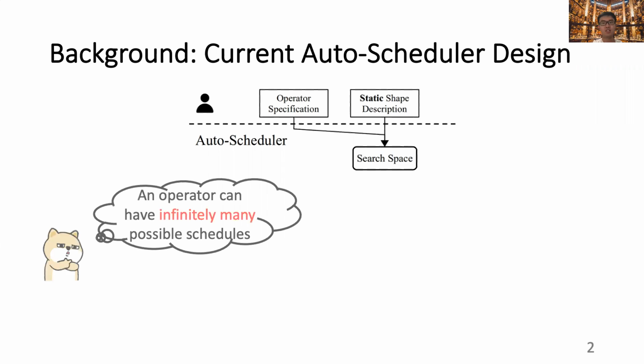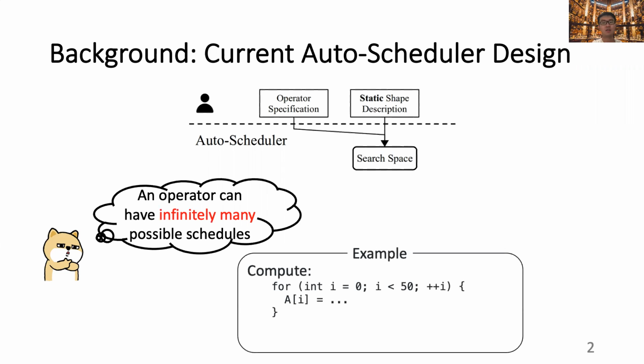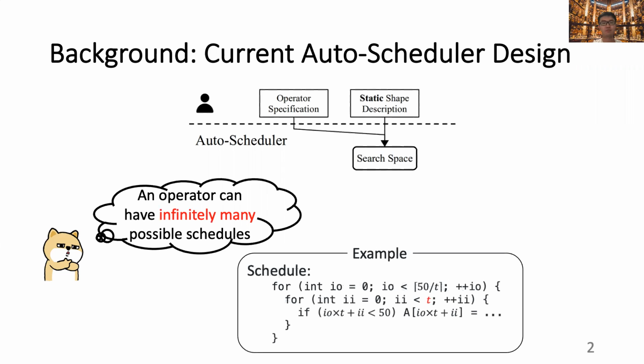However, the key challenge is that an operator can in theory have infinitely many possible schedules. As an example, consider the compute as is shown on the slide. Imagine that we are about to apply the loop tiling transformation to the loop structure. As you can notice, even with such a simple transformation, there can be infinitely many possible tiling candidates, as is shown on the slide.